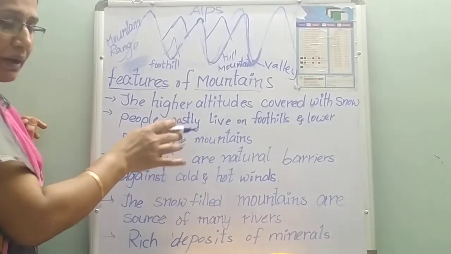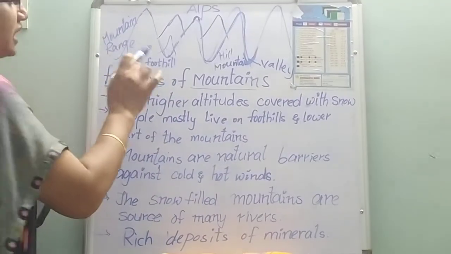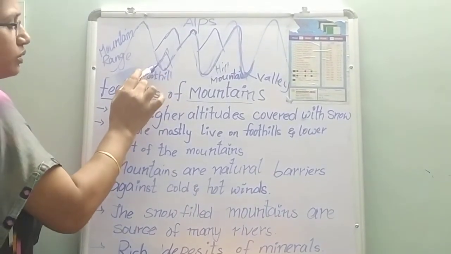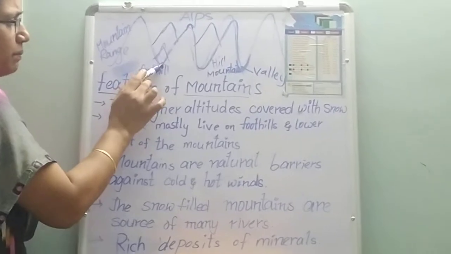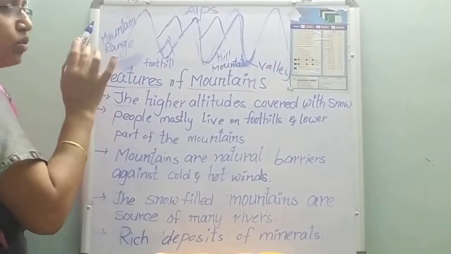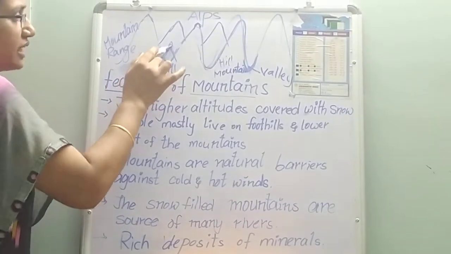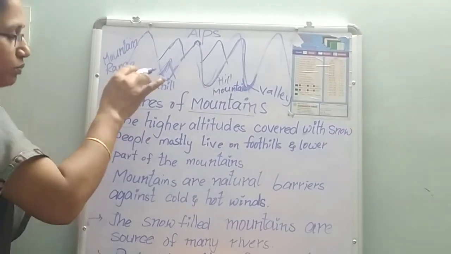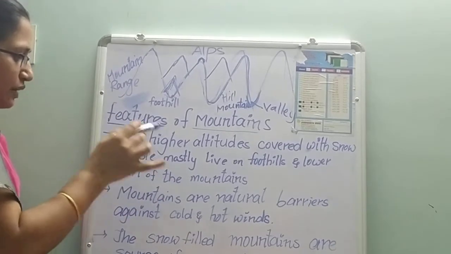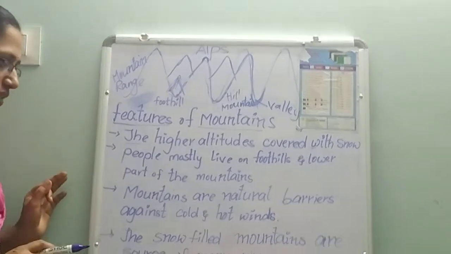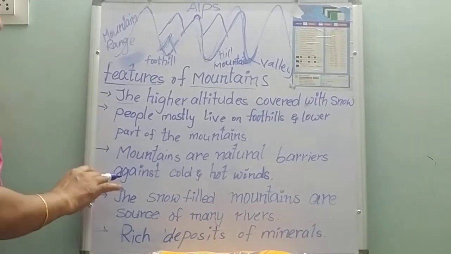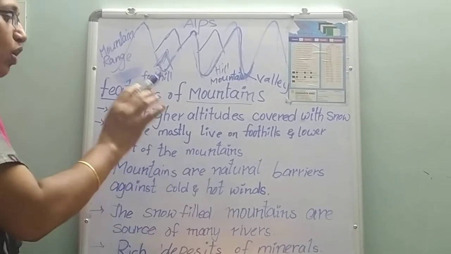What is meant by foothill? Low hills at the base of the mountain. Here you will have one more hill, no? The lower hills at the base of the mountain or mountain range, we can consider as foothills. So people prefer to live on the foothills and lower part of the mountains. And mountains are natural barriers against the cold and hot winds.